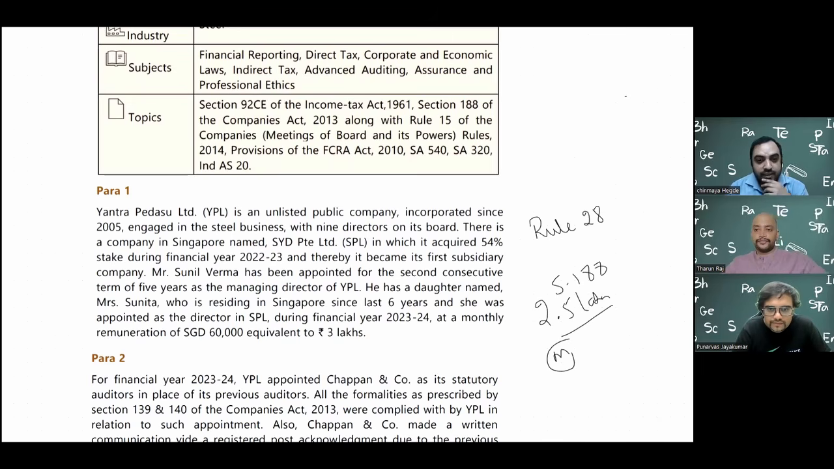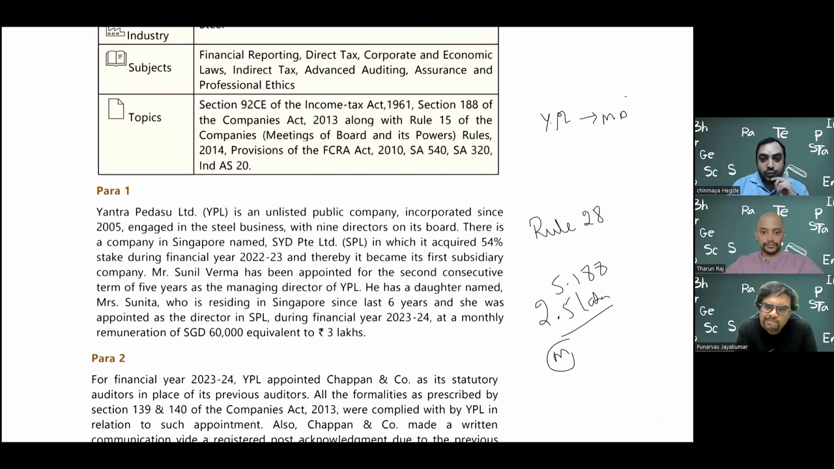Let me just cover the FR part also. Because he's a managing director, he is said to be the KMP, key management personnel, so he's a related party. For the company YPL, which is the holding company, Mr. Sunil Verma is the managing director, and the managing director is a related party for the purpose of Ind AS 24, and it should be disclosed.